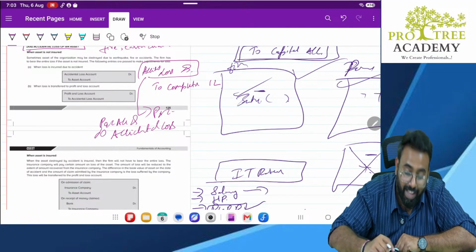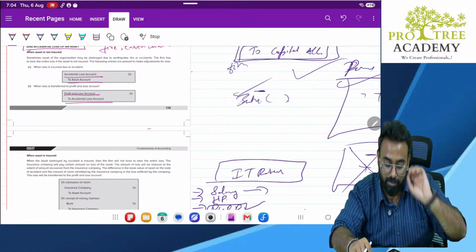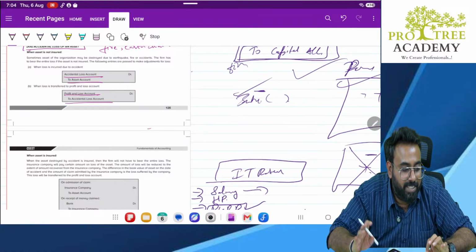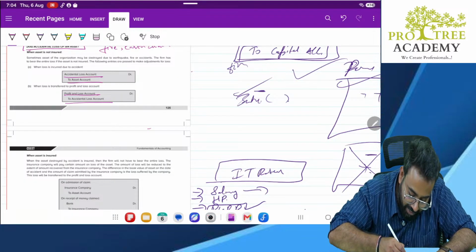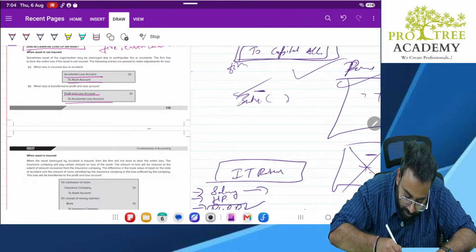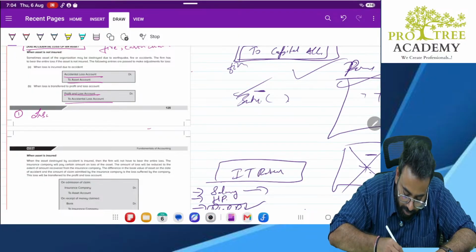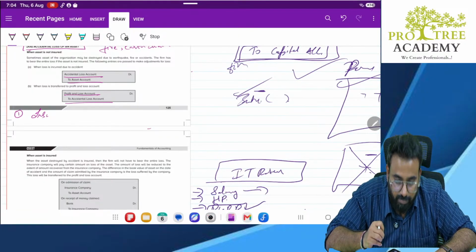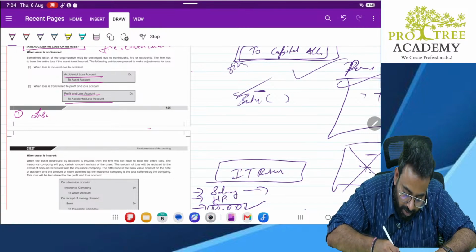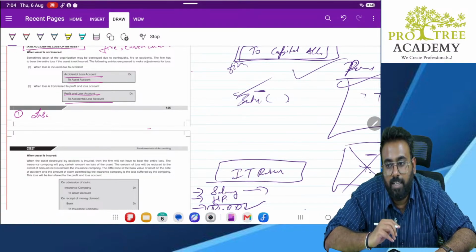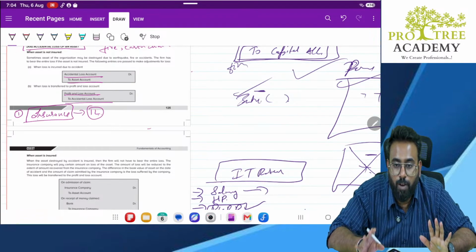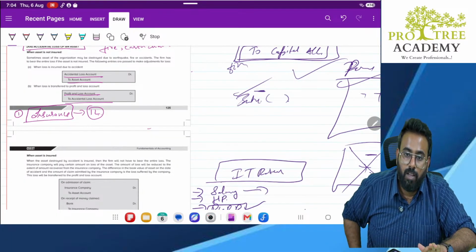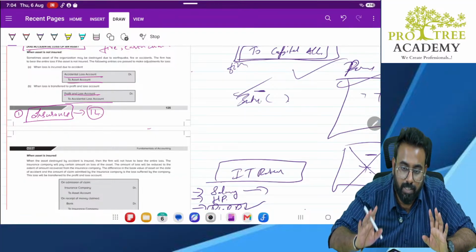Now, what happened? I knew that there is a Gopi Bahu in the house. So, what I did is, I took insurance. Clear? So, how much insurance did I take? I took insurance of 1 lakh rupees. That means whatever is the value of the asset, that much I have taken the insurance.